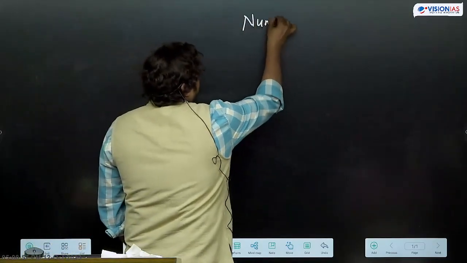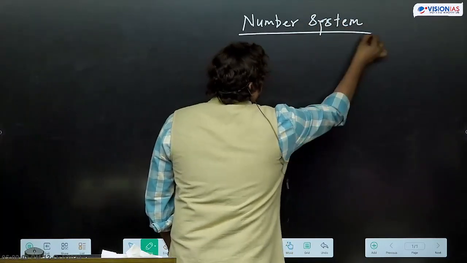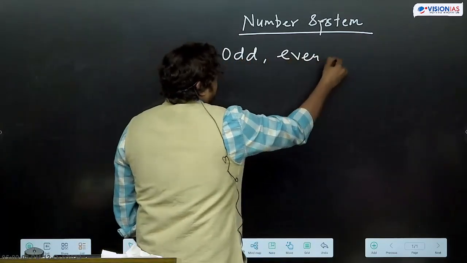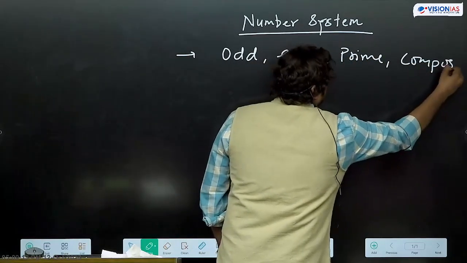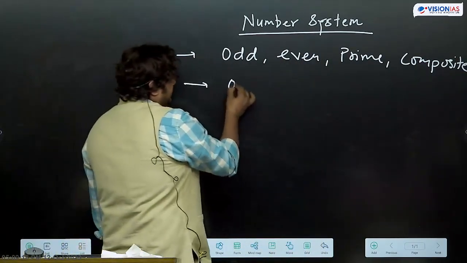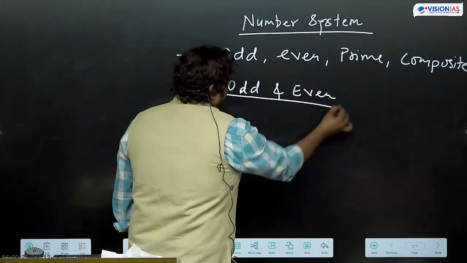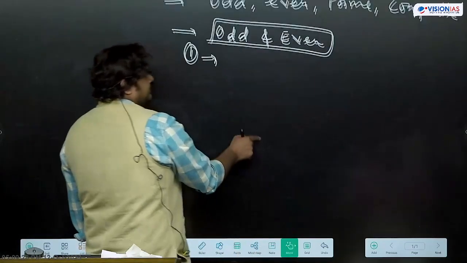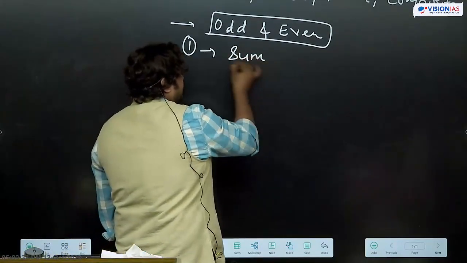In number system, we were discussing classification of numbers: odd, even, prime, composite numbers. So these we were discussing. In the last class, we discussed the odd and even number properties. The first property was related to sum and product.